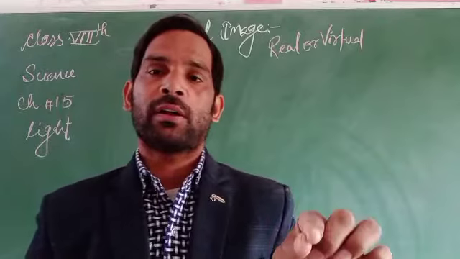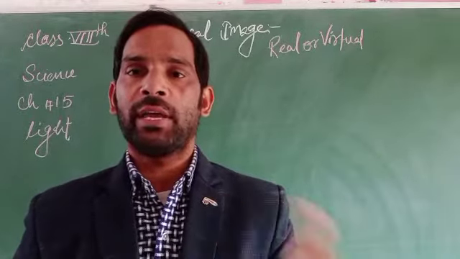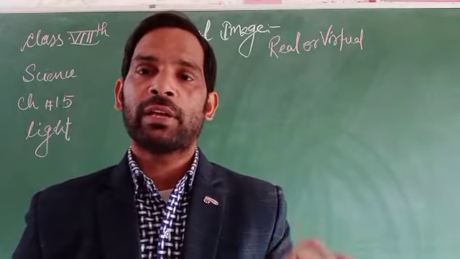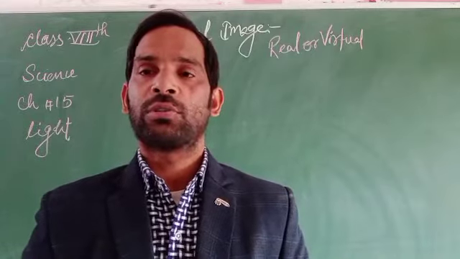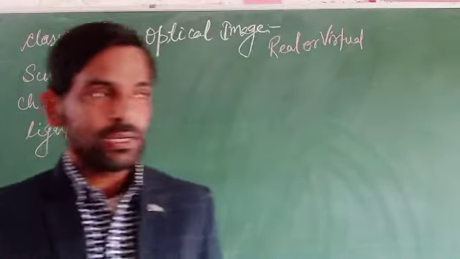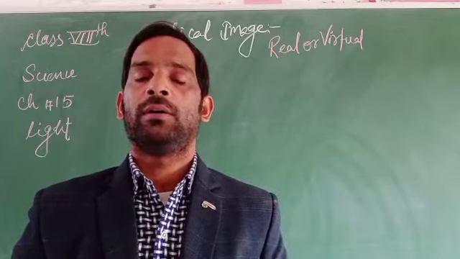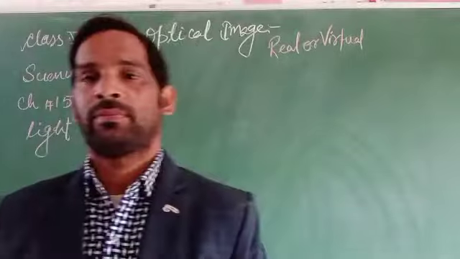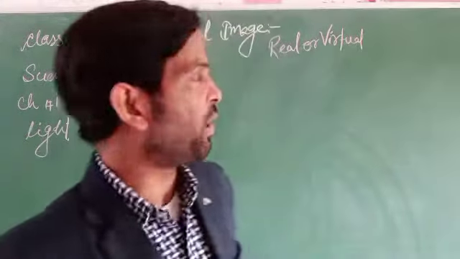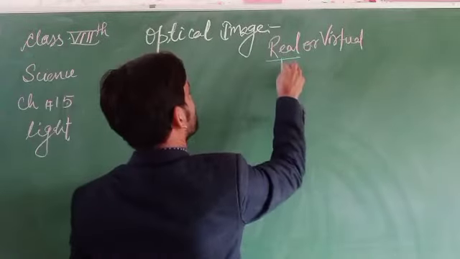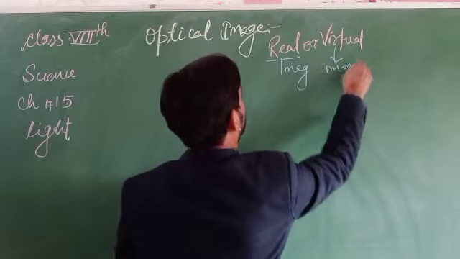That is called an optical image. In optical images, two types of images are formed. The first is a real image and the second is a virtual image.